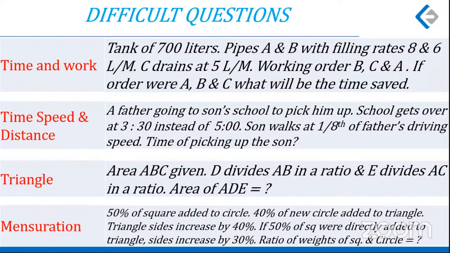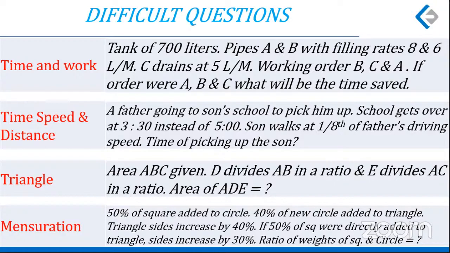This was difficult. There's a square, a circle and a triangle of equal thickness. And obviously the same material. 50% of the square was first added to the circle after melting and recasting.